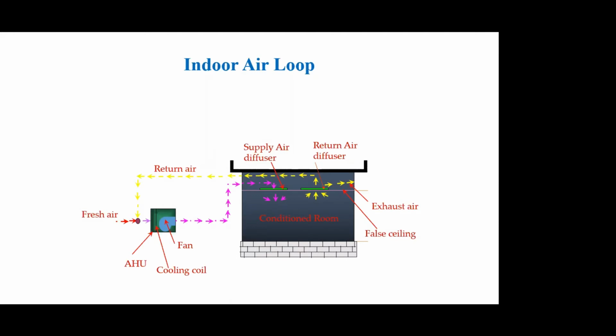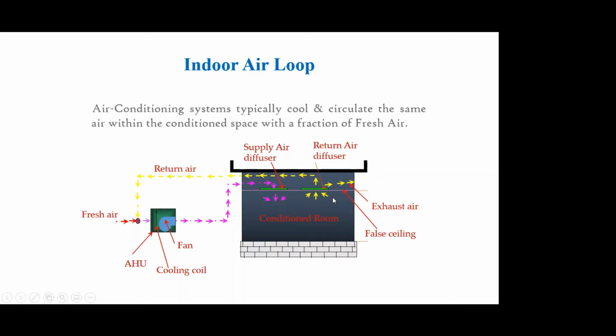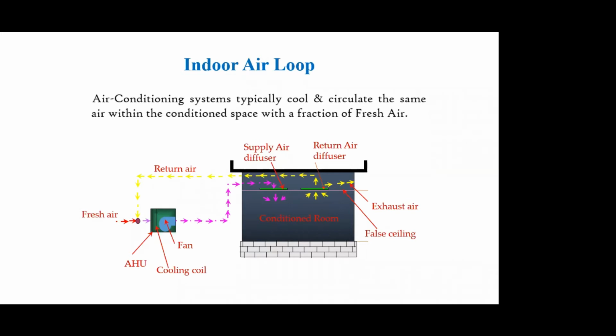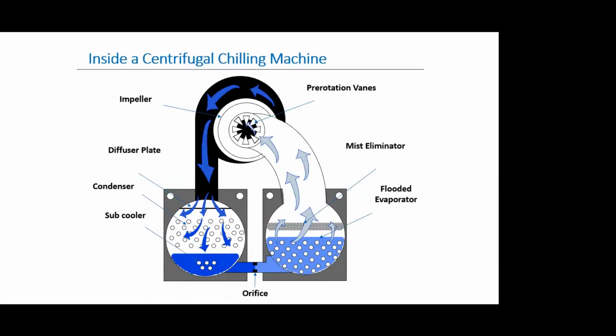We need a proper fan to bleed this part of air out of the system, or in a small commercial application, we can leave this job to the leakages through the doors and windows to pass off, right? So an air conditioning system typically cools and circulates the same air within the conditioned space with a fraction of fresh air. Now this is just a cut view of what happens inside the chilling machine, just to give you a feel of how things look in a section.